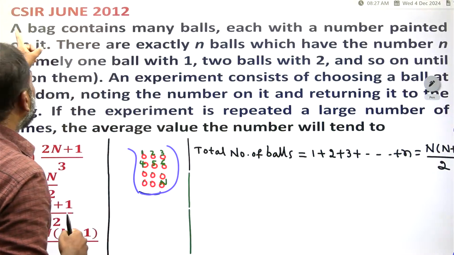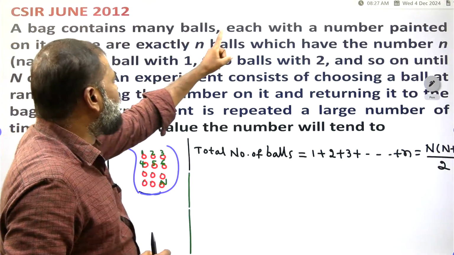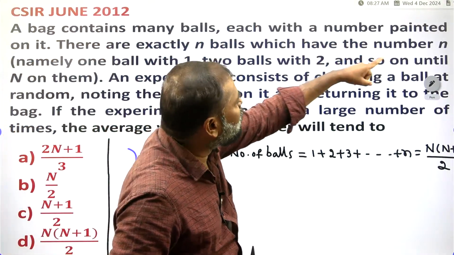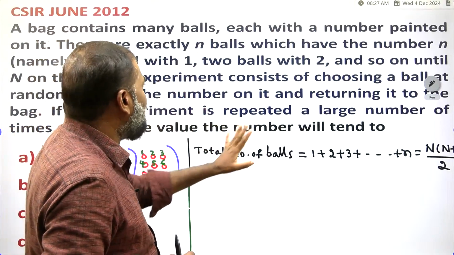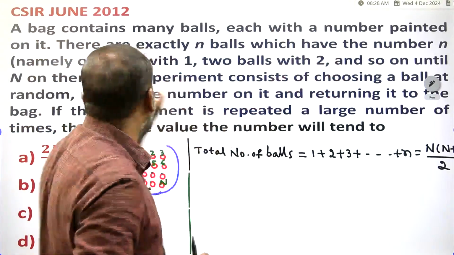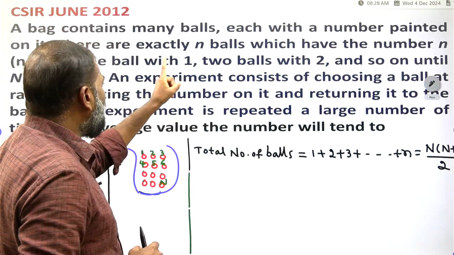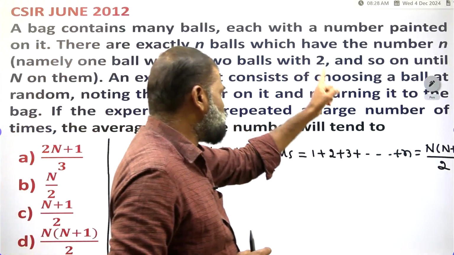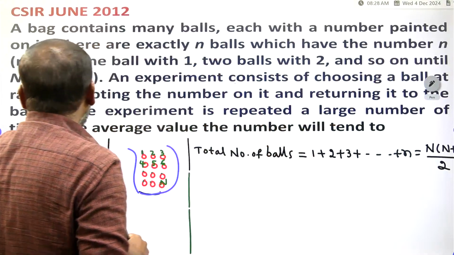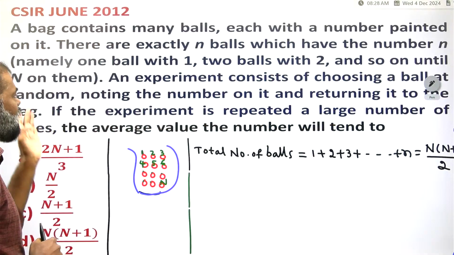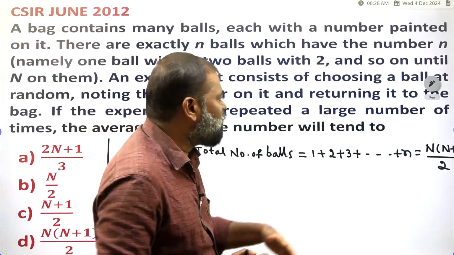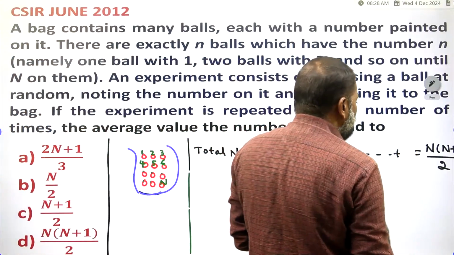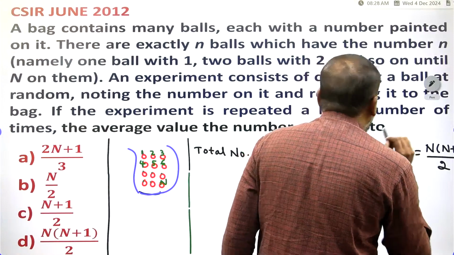First you have to see: a bag contains many balls, each with a number painted on it. There are exactly n balls which have the number n, namely one ball with one, two balls with two, and so on until n on them. An experiment consists of, this is capital N you have to write, until n on them.